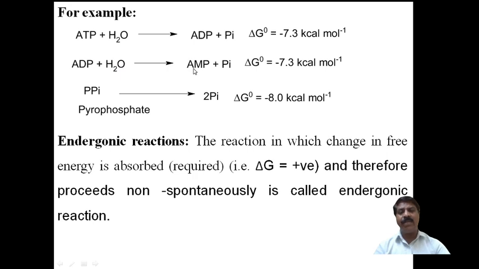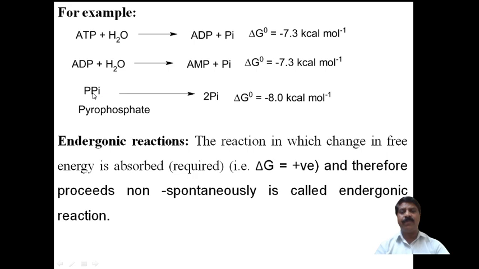AMP, adenosine monophosphate, plus inorganic phosphate will be formed. The delta G naught liberated is 7.3 kilocalorie per mole. Then again there is pyrophosphate, which undergoes a breaking.